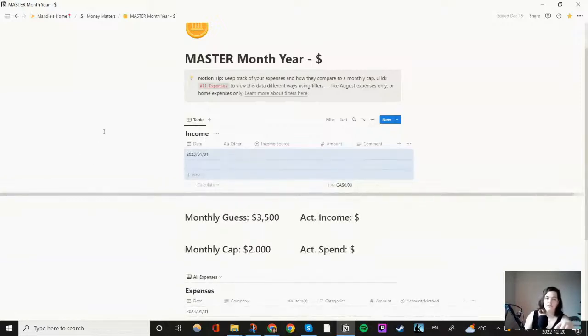So, for example, I might have, oh, maybe one of them was from my tips, but it was cash tips, or maybe it was my card tips. Maybe it was my tips from bartending. Maybe it was my supervisor pay that I get every month as bonus or whatever. You can write any notes that you have. And then you can put how much you think you make a month, how much you actually make, so you can see over time.